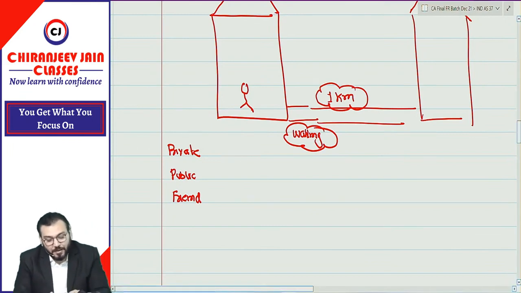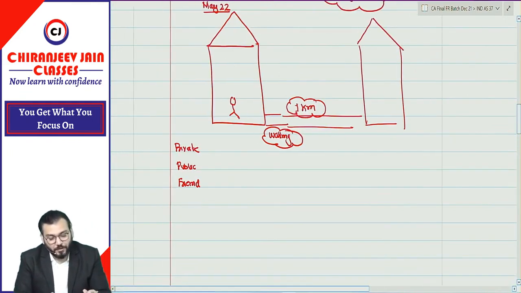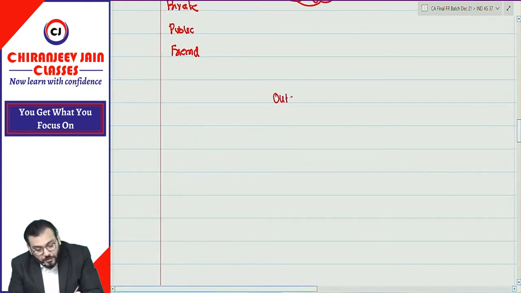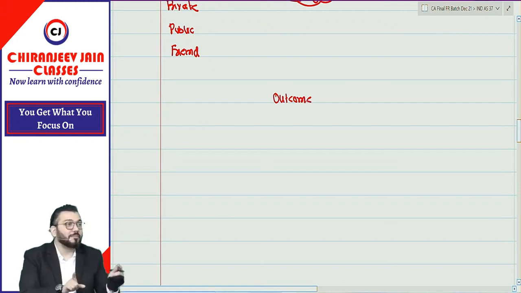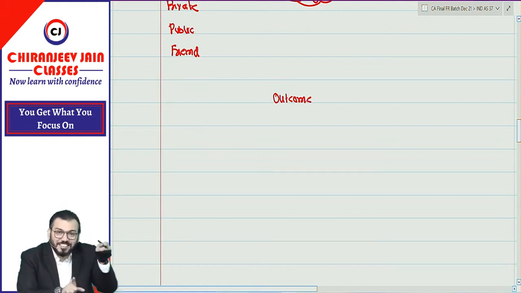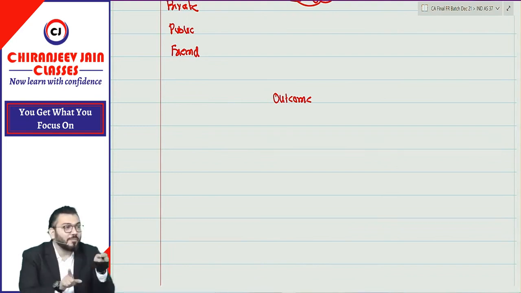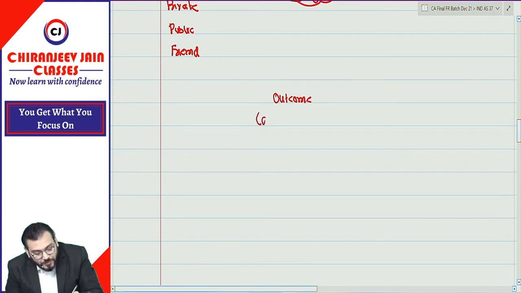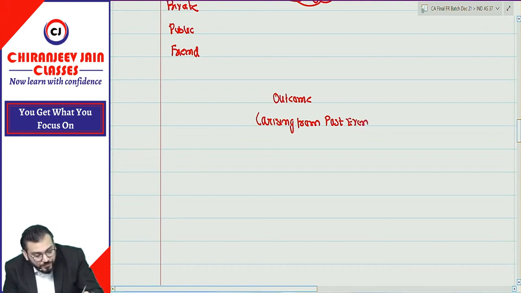Means if I come to outcome right now, just try to understand outcome. Which outcome? Outcome from the condition existing on balance sheet date. Means can I say this outcome is arising from what? From past events.